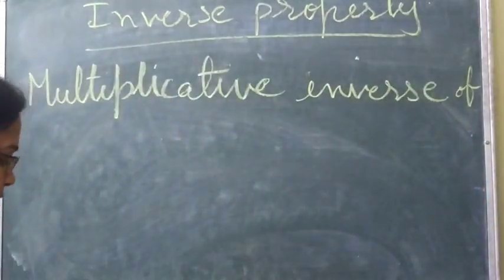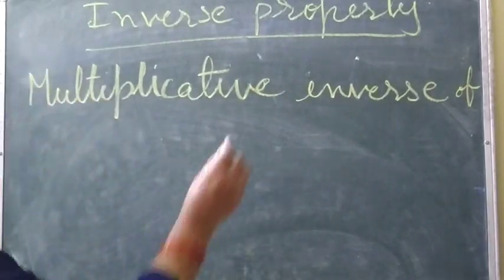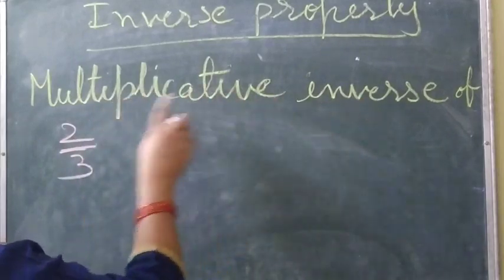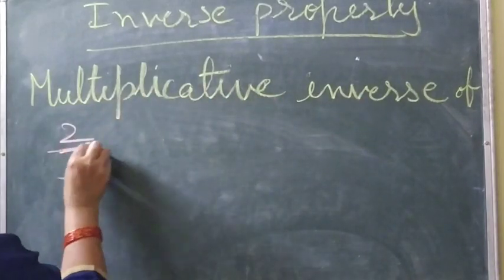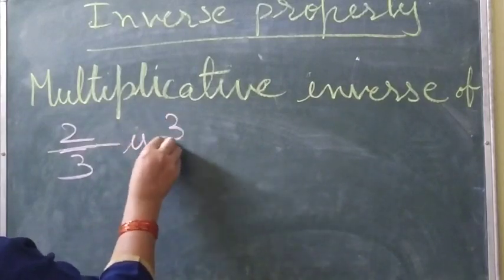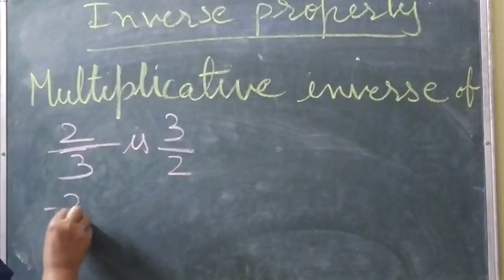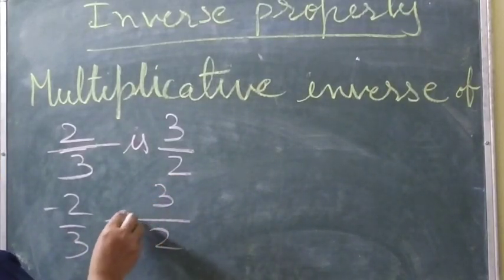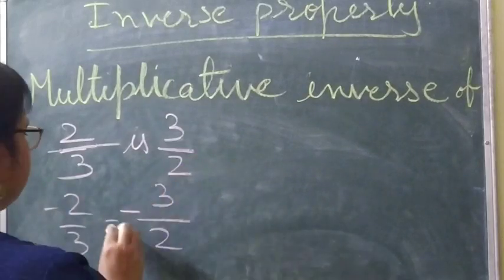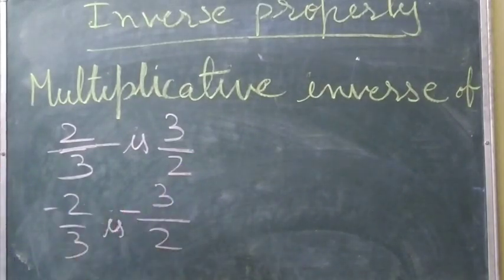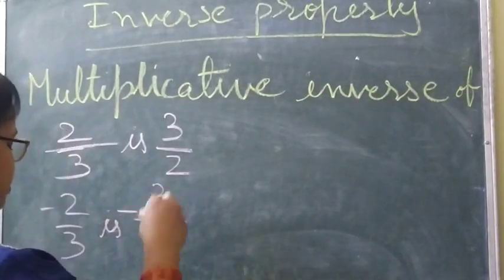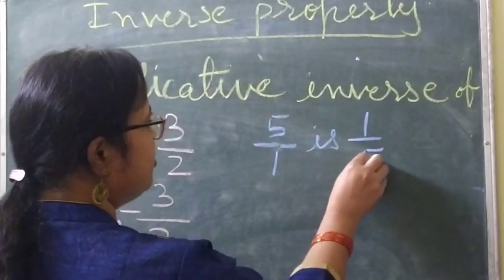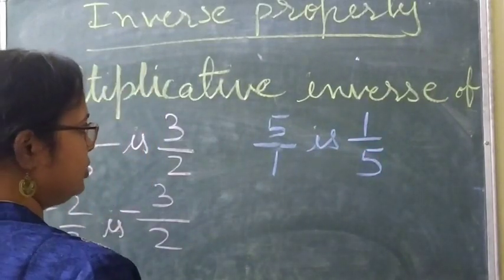So for example, 2 by 3. What will be the multiplicative inverse of 2 by 3? It is 3 by 2. Minus 2 by 3, what will it be? 3 by minus 2. Okay, then don't write the equal to sign here. Just the reciprocal of it. 5 by 1 is what? 1 by 5. Clear?